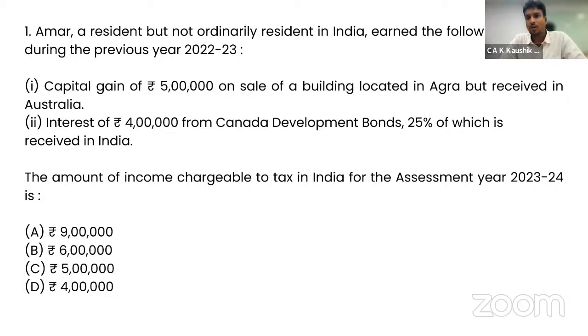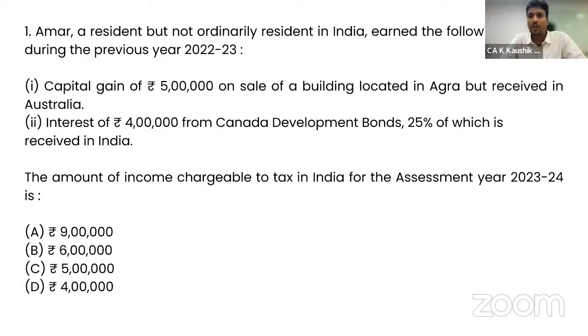For a resident but not ordinary resident, whatever is received in India and deemed to accrue or arise in India are both included. Though it is accrued outside India, it is not taxable fully, because in case of a business connection in India, if the business is operated in India and the income accrues outside India, then the entire thing is taxable in case of a resident but not ordinary resident.